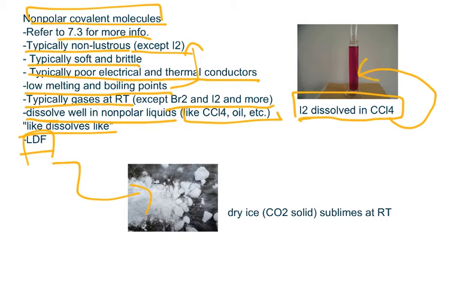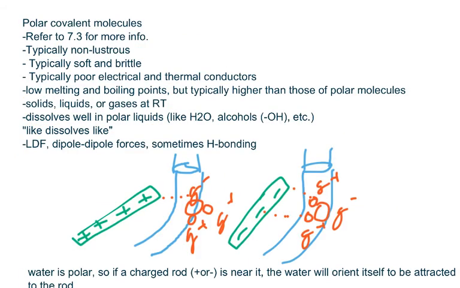In this picture, I2 is dissolved in carbon tetrachloride, another nonpolar molecule, and in the end, you get a solution that looks magenta. In this image, we have dry ice, which is carbon dioxide in its solid form, and dry ice sublimes at room temperature. And as you can see, the solid is turning into a gas in the picture. Pretty neat, right?